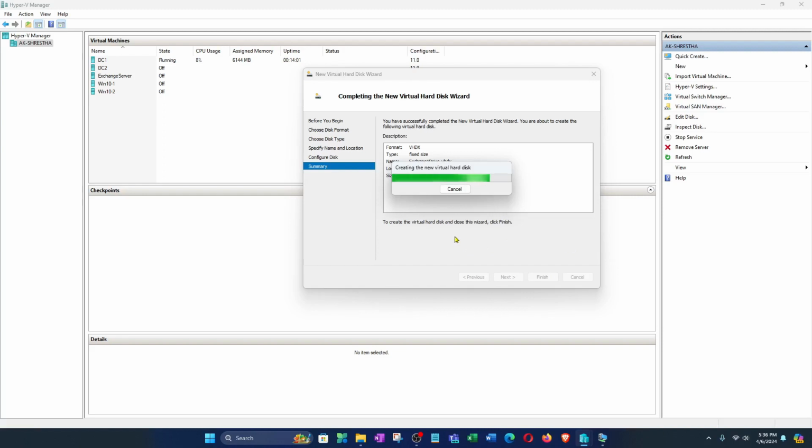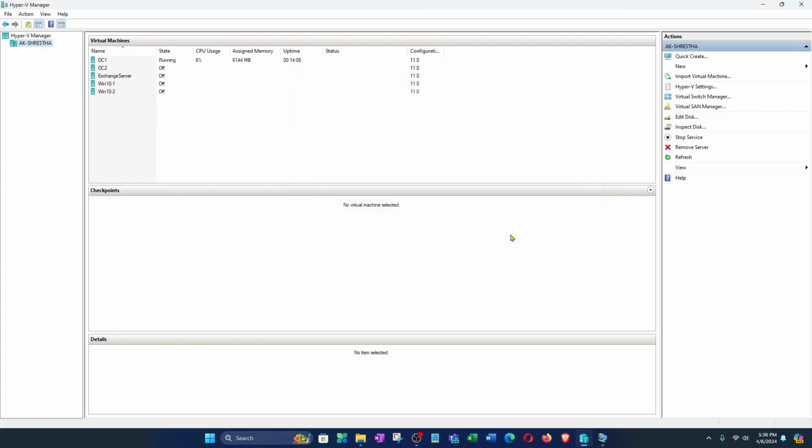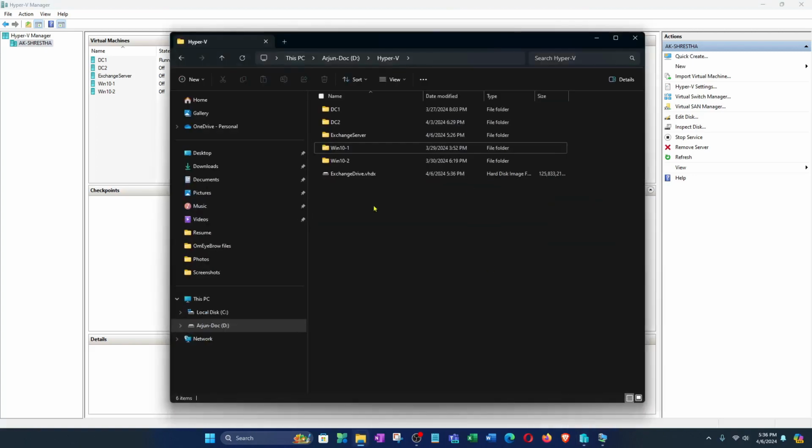Creating new virtual hard disk. Now let's check there in the D drive, Hyper-V. Here you see the Exchange server, and this is the Exchange drive. This one is the Exchange server, and this is the Exchange drive. I just want to use this drive for this Exchange server.